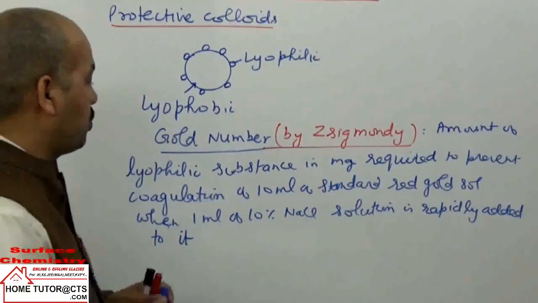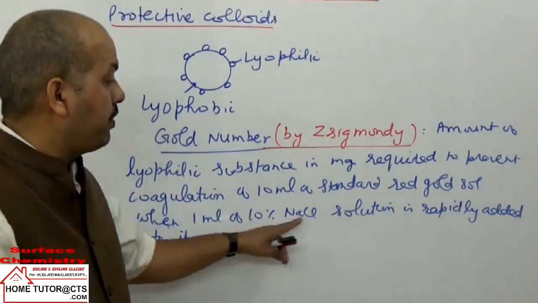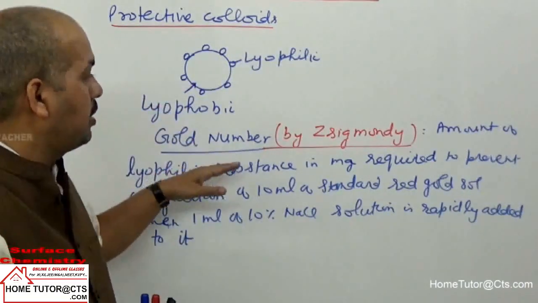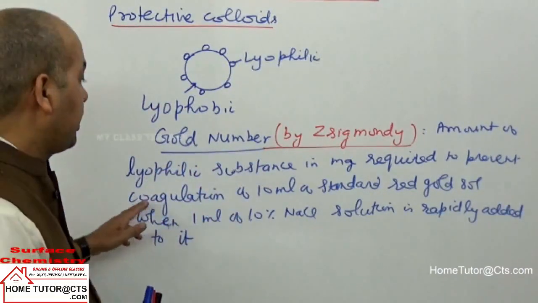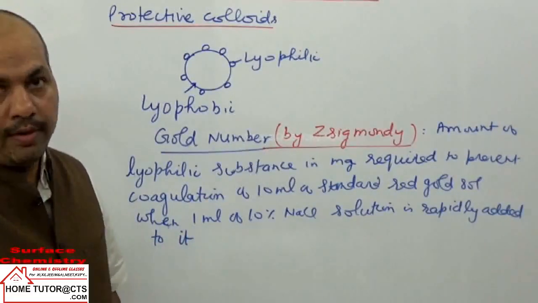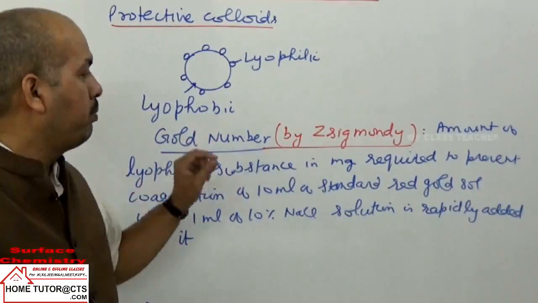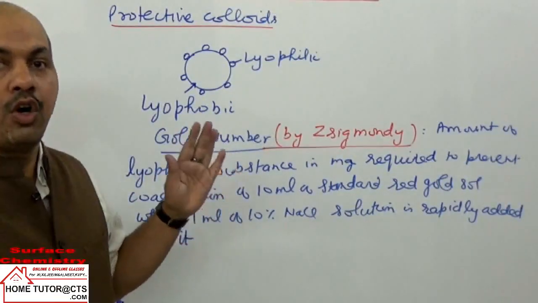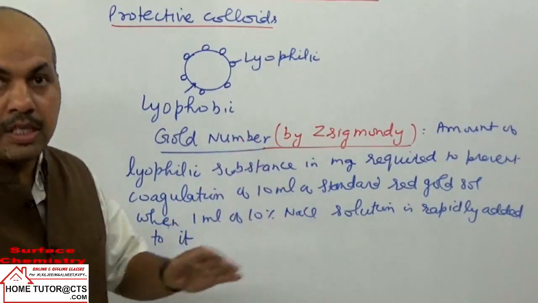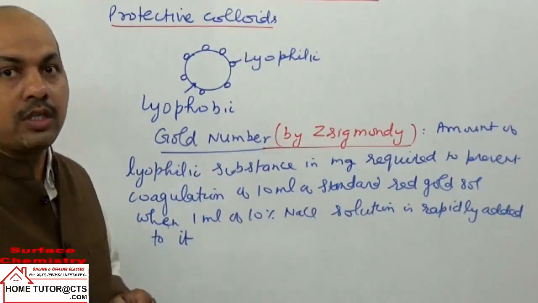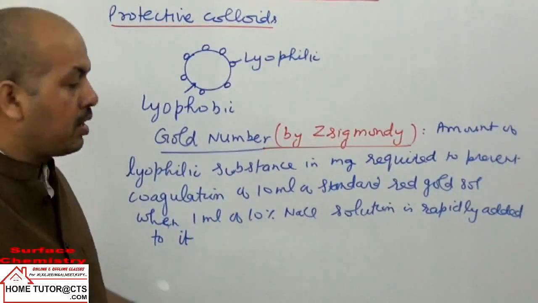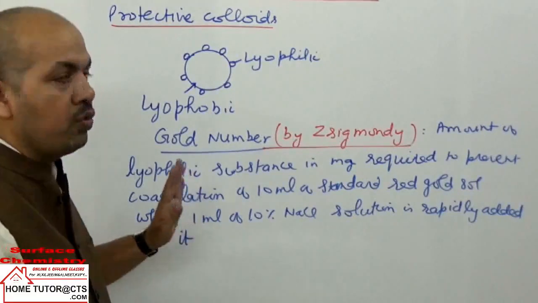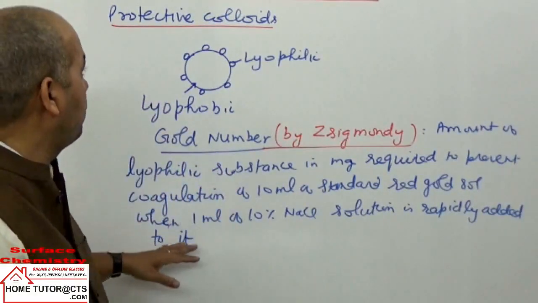When we add 1 ml of 10% NaCl solution to gold sol, how much of the lyophilic substance is required to prevent coagulation of 10 ml of standard red gold sol? This number is called the gold number. Basically it is the amount in milligrams of the lyophilic substance, whose job is to prevent coagulation of 10 ml of gold sol when we add 1 ml of 10% NaCl solution to it. That is the definition of gold number.